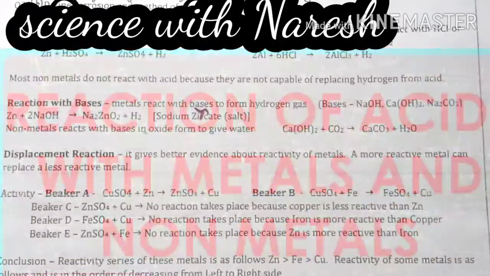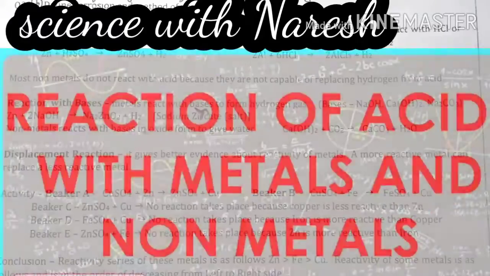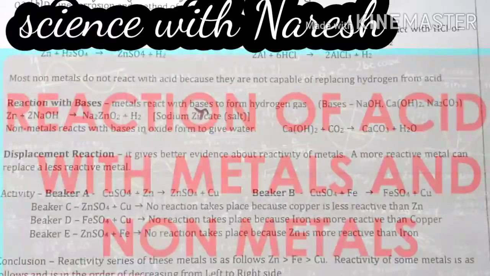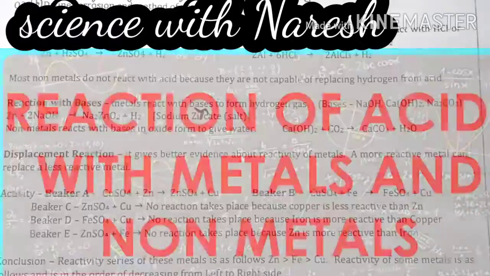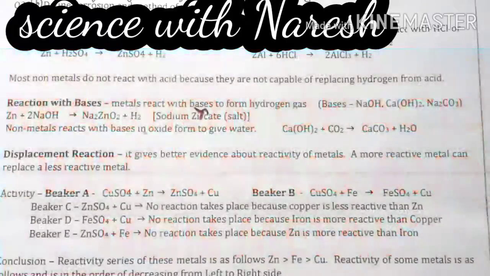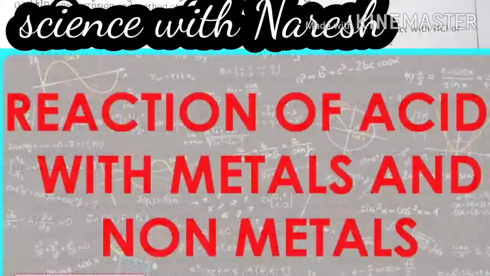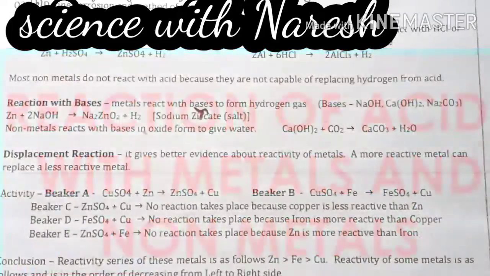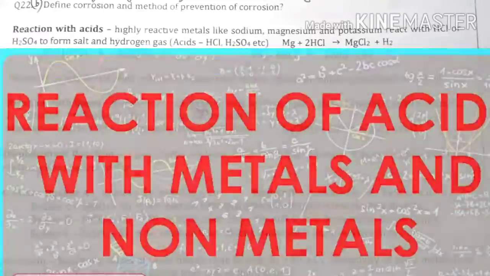Today we are starting with another class of science, and we were moving on with our Chapter 4, Metals and Non-metals. In our last two classes, we have discussed two chemical properties. The first one is reaction with oxygen, and the second is reaction with water. And we have discussed corrosion and alloying in our last class. Today we are starting with reaction with acids.